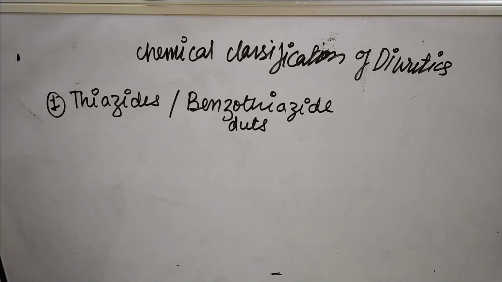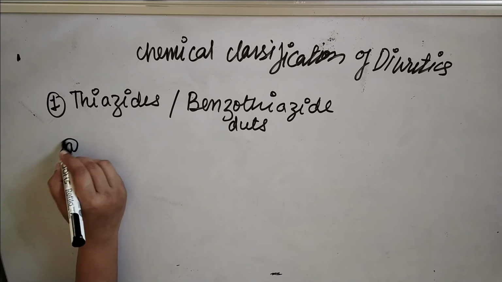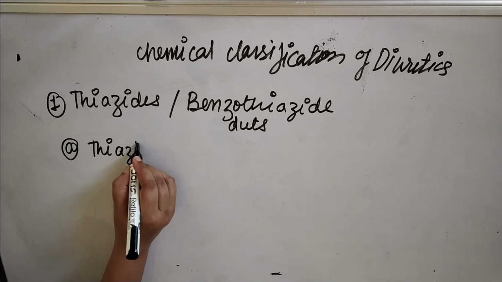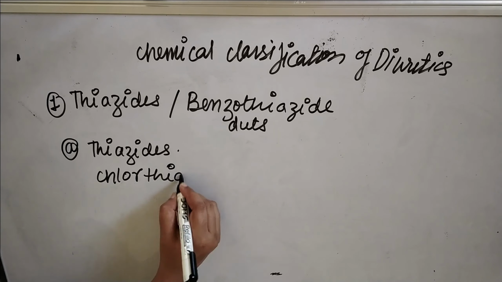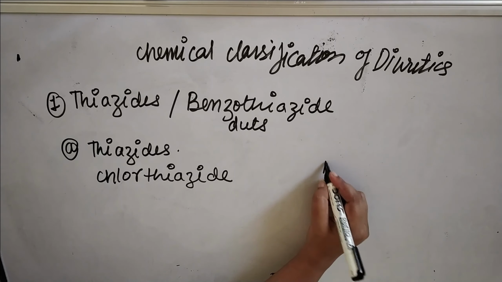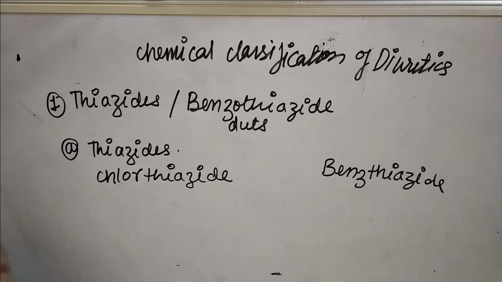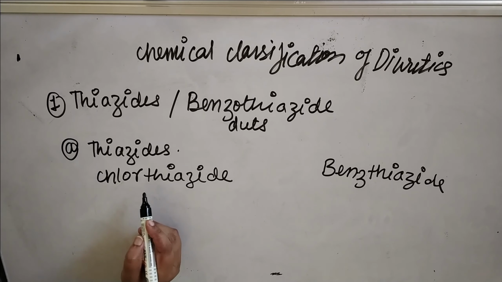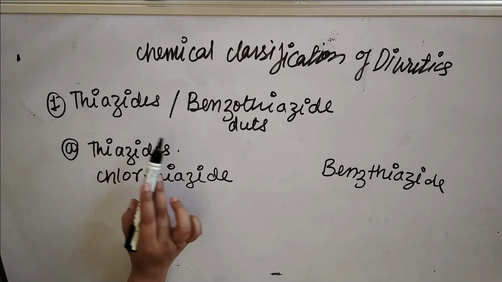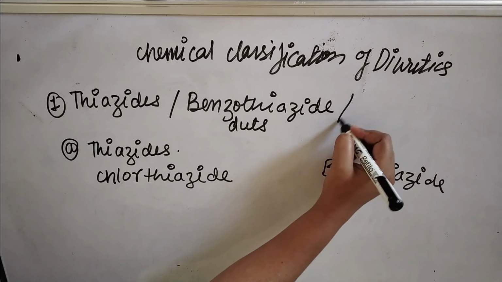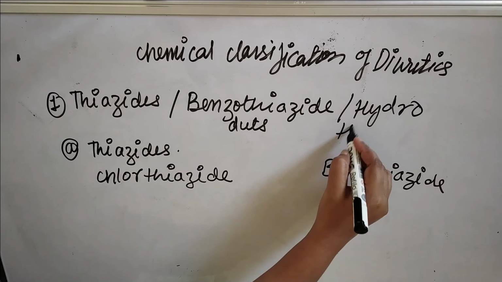So let's take the examples of thiazide derivatives and benzothiazide derivatives. See, why are these drugs thiazide or benzthiazide? Because their chemical structure is related to the thiazide. So our first category is thiazide, benzothiazide or hydrothiazide derivatives.